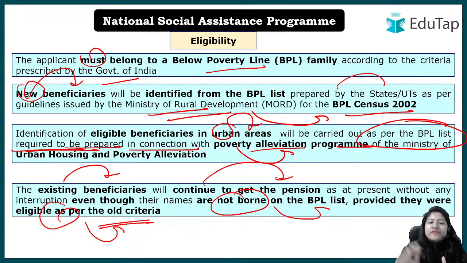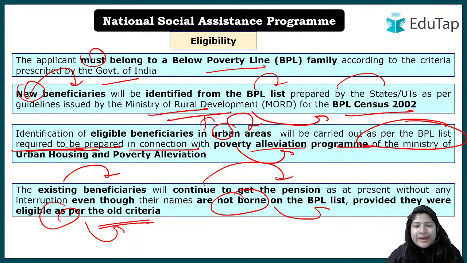So new beneficiary will be added as per the BPL list, ठीक है, prepared by the states and UTs, ठीक है, जो कि guidelines कौन provide करता है? Ultimately who provides the guidelines that okay these are the guidelines, these are the, you can say, pillars, on that basis only a person will be categorized BPL or APL, that is provided by the Ministry of Rural Development, ठीक है. So state and UTs then they come up with their own list, ठीक है, BPL list लाती है, new beneficiaries वैसे identify होंगे. In urban areas the list has been made in connection with the poverty elevation program, on that basis they will get the benefit.